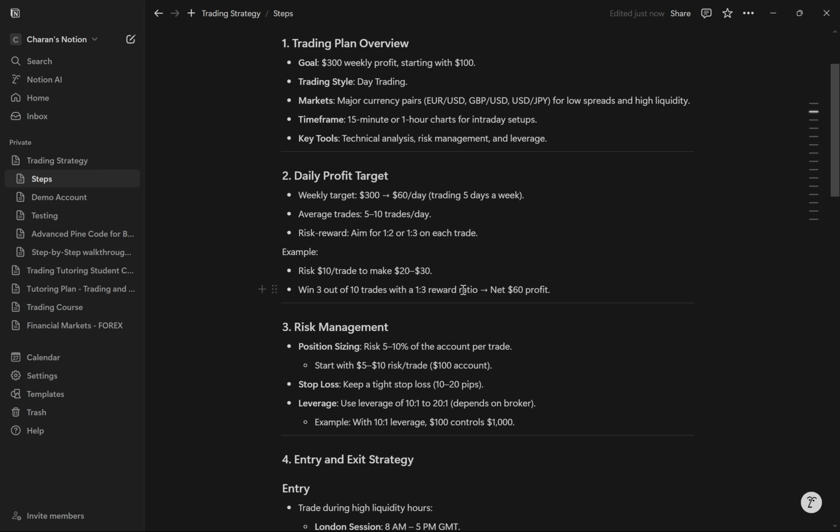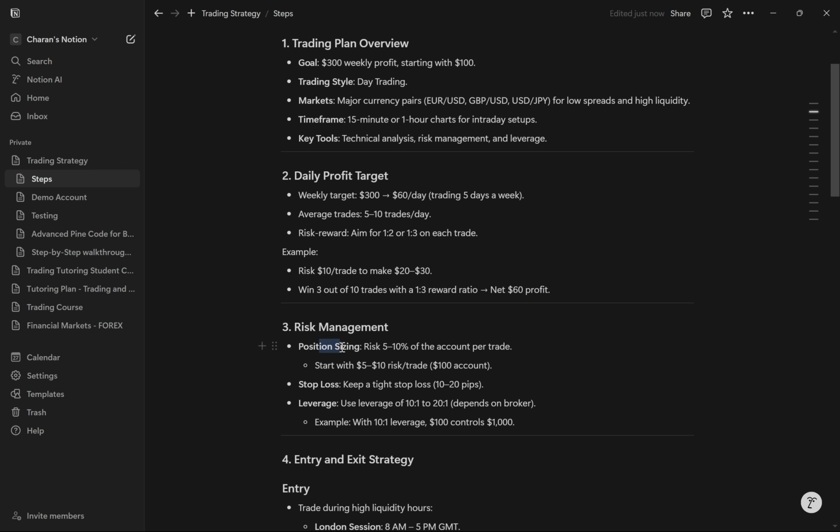So let's say I've made 10 trades and I've lost the first 6, and that makes me at a $60 loss. And then I'd lose the next 1, that makes me at a $70 loss, and then I win the next 3. And so those 3 give me about 10 into 3 is 30 on each trade, which is 90. So I'll have a $20 profit. I don't know why ChatGPT has said it's $60. I don't understand quite much, but yes, we're gonna try to win 3 out of 10 at least.